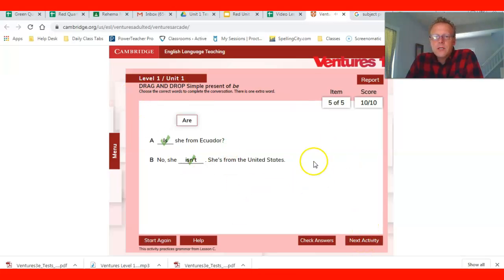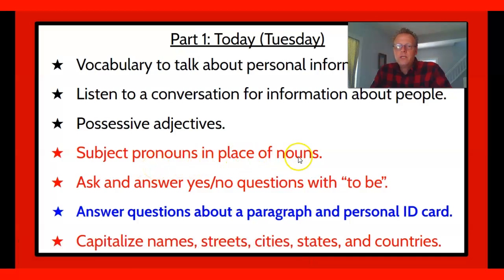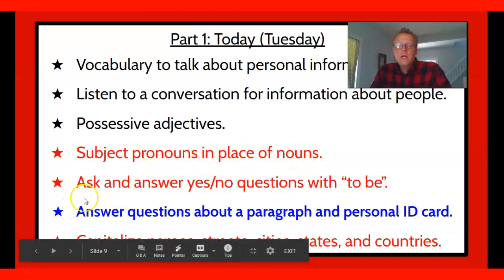All right, students, let's pause here and move to our review of the next item. We've covered subject pronouns in place of nouns. We have talked about asking and answering yes/no questions with the be verb.